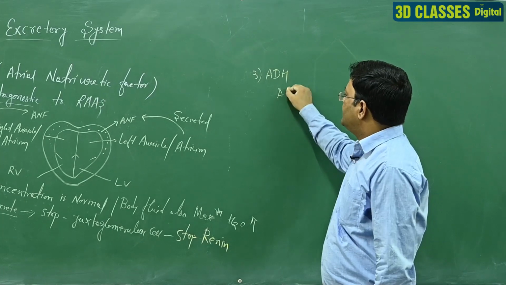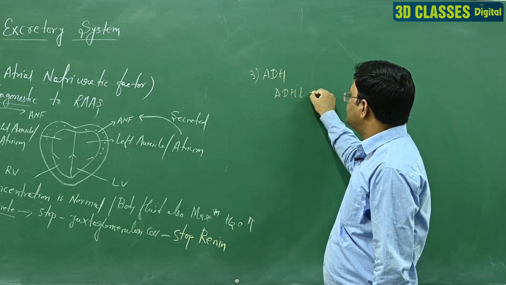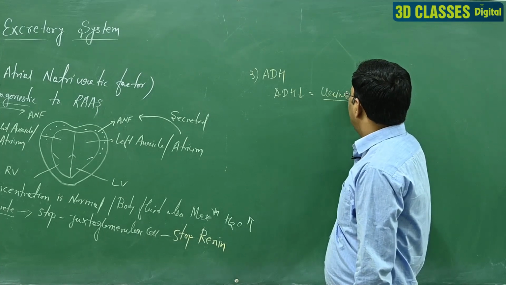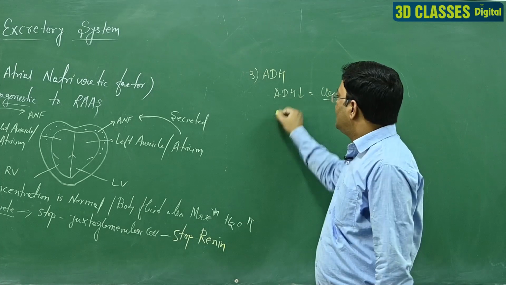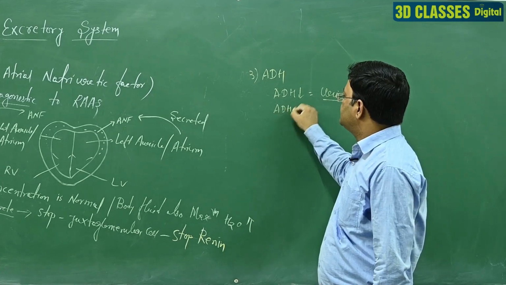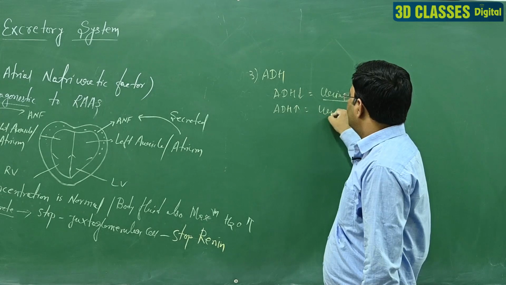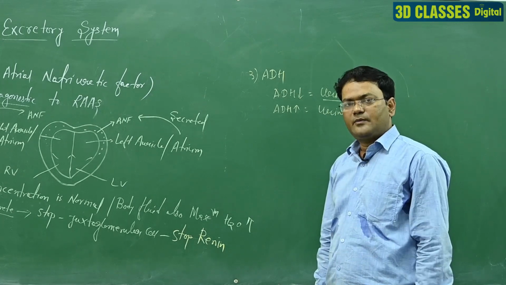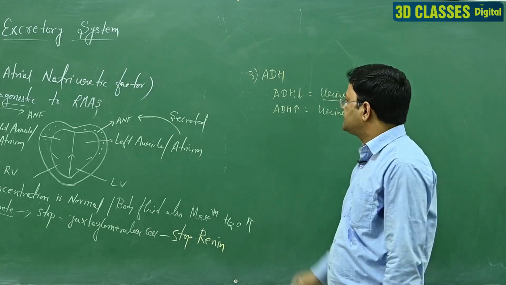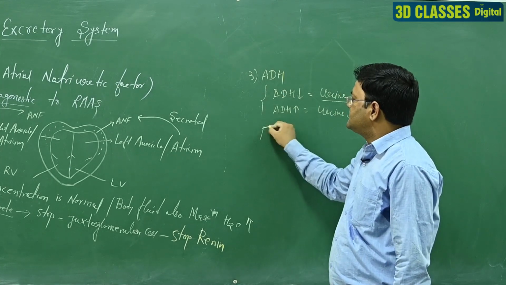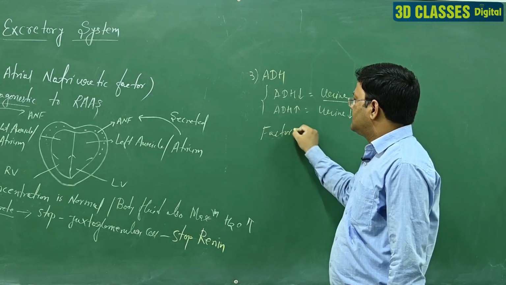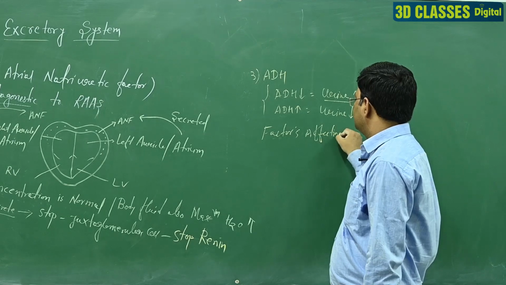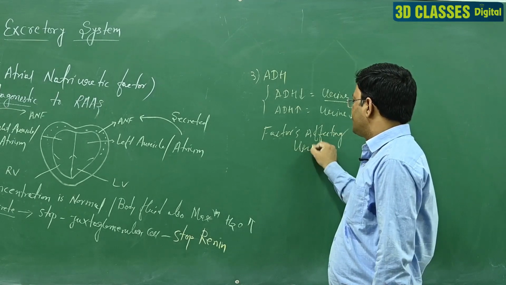Students, when the ADH level is very low, urine formation is maximum, and when ADH is very high, urine concentration and formation rate is very low, and it depends upon different types of food material like tea, coffee, alcohol, etc. That means factors affecting urine concentration,